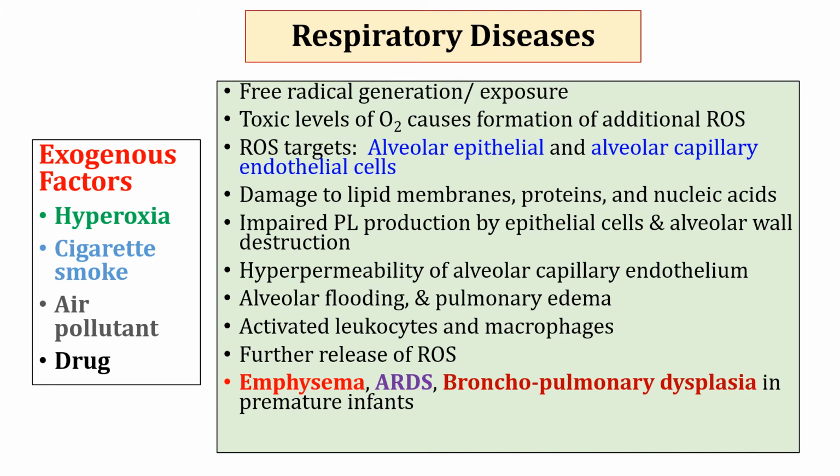Respiratory diseases caused by free radicals. Various exogenous factors like hyperoxia, cigarette smoking, air pollutants, and drugs can cause exposure or generation of free radicals in lungs and can cause respiratory diseases. Toxic levels of oxygen lead to the formation of additional ROS, which can impose damage to lipid membranes, proteins, and nucleic acids. The alveolar epithelial and alveolar capillary endothelial cells are vulnerable targets for oxygen-free radical-induced injury.